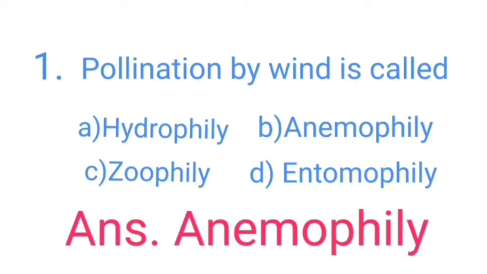Pollination by water is called hydrophily. Pollination by animals is called zoophily. Pollination by insects is called entomophily.